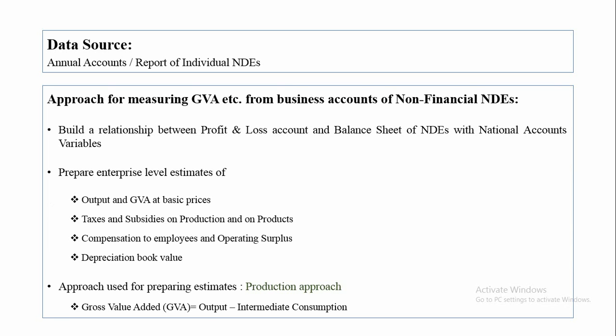Thus, all the entries of the profit and loss account and balance sheet are required to be reclassified for determining the national account aggregates. Therefore, while analyzing the report, a relationship is built between profit and loss account and balance sheet variables of NDs with national account variables.